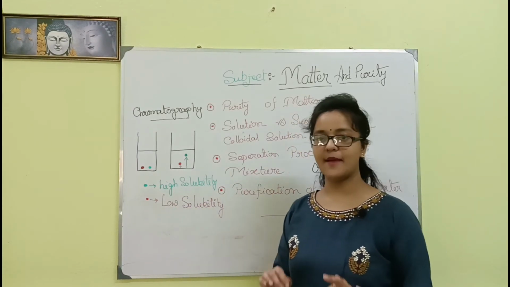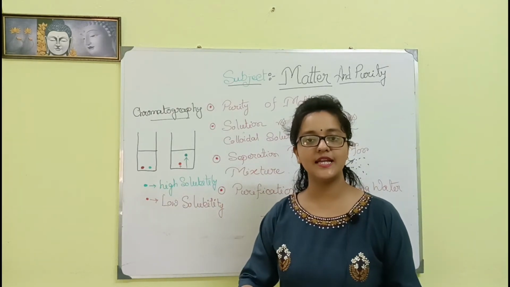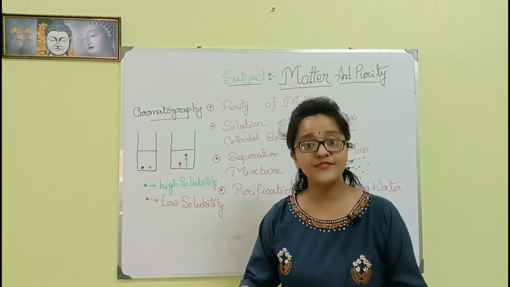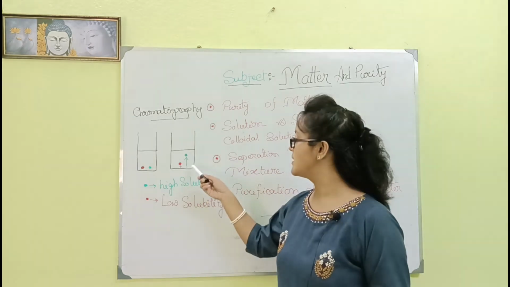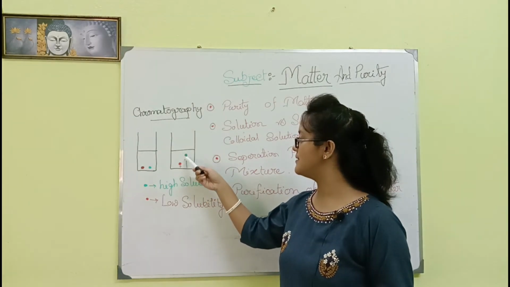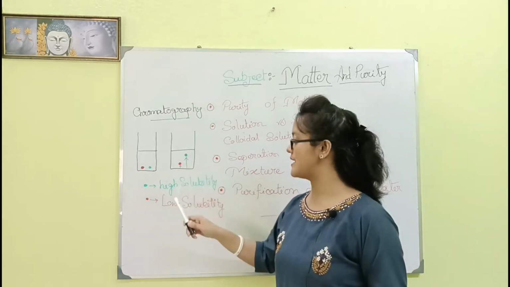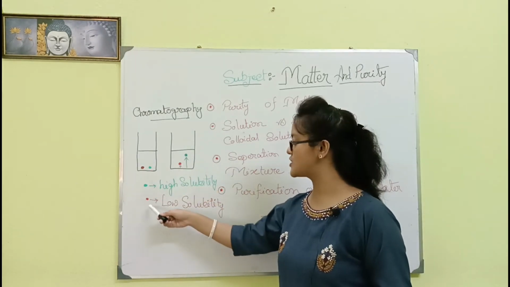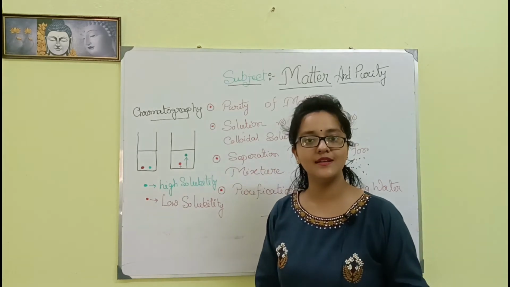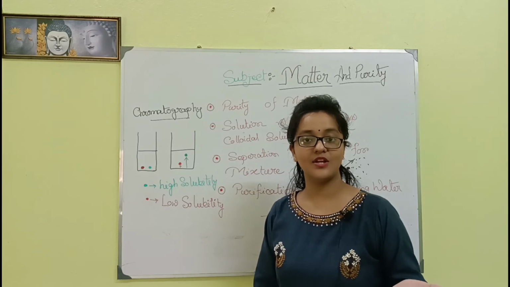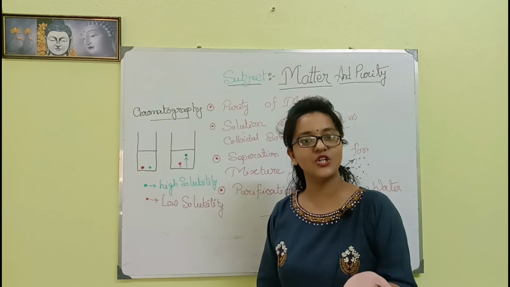Now what happens: the solute with high solubility dissolves in the water very fast and rises in the water very fast. So the green solute goes higher very fast, and on the other hand, the red solute with low solubility dissolves in the water at a low rate, so it rises in the water at a low rate also.